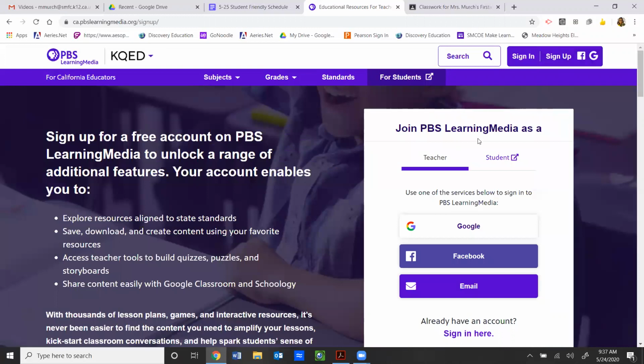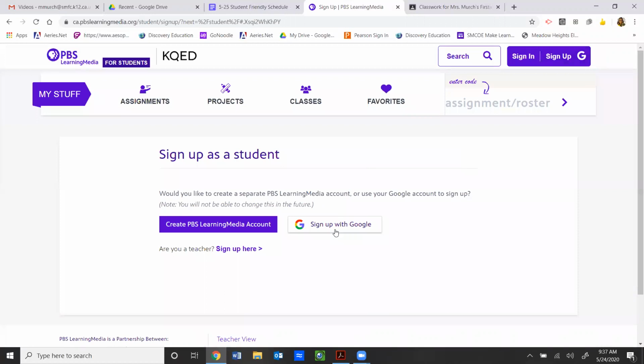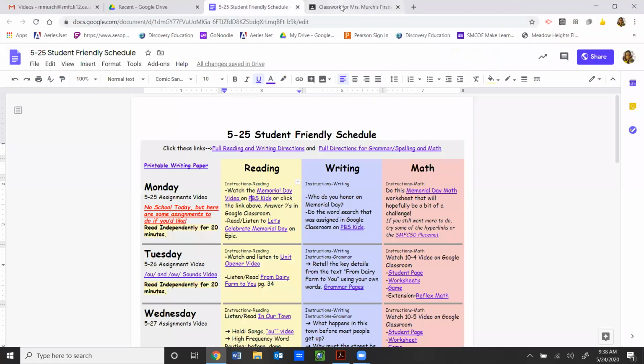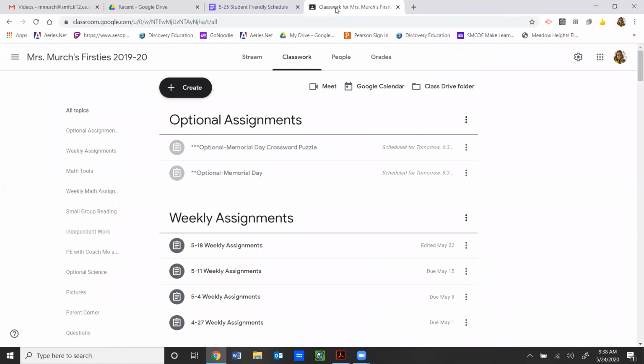You're gonna make sure that you click student and not teacher. And then you're gonna click sign up with Google. And then you're gonna choose your account. And then that should allow you to then see your assignments that I have given you. The other way that you can see the assignments are in here in your classroom, and I'm giving an example using my classroom. I have something called optional assignments, and you can see that these are kind of grayed out right now. That's because they are scheduled to go out to you tomorrow.